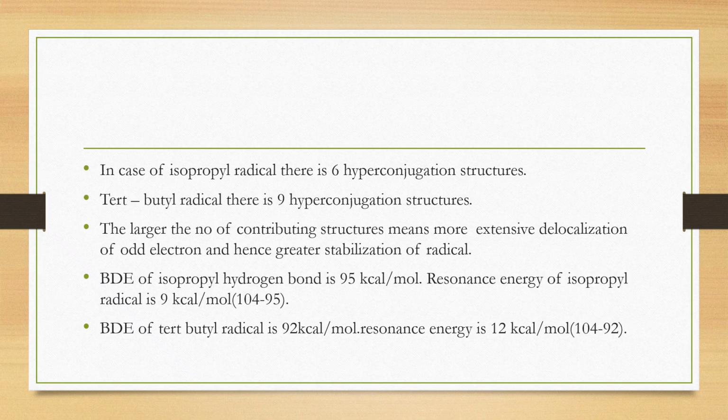And in case of tertiary butyl radical, the bond dissociation energy is 92 kilocalories per mole. That means the resonance energy is 104 minus 92, that is 12 kilocalories per mole. So out of this primary, secondary, tertiary, the tertiary is found to be more stable.